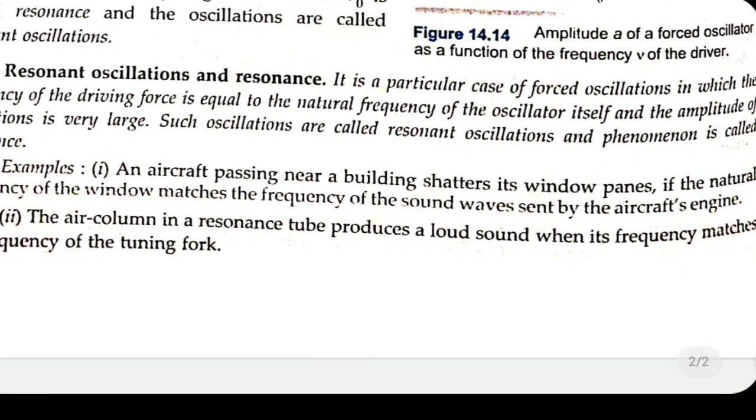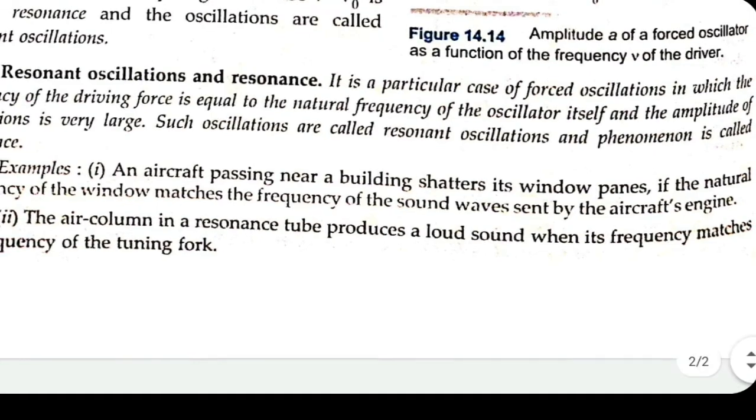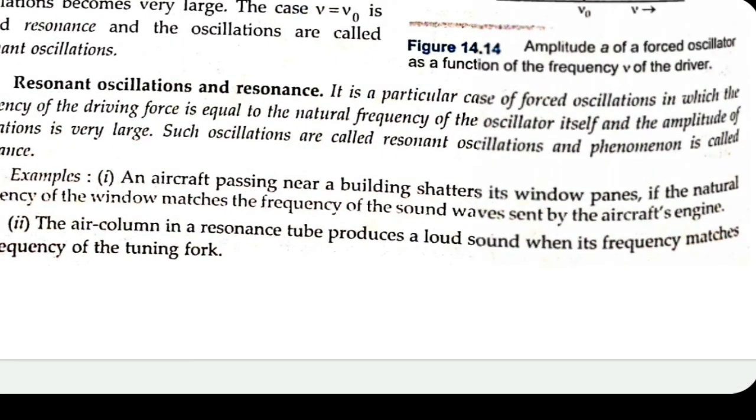Like that, we have many examples of resonance. The resonance column and the sonometer are the two experimental devices, or apparatus, which work on the principle of resonance. When we discuss it in our practical session, we will discuss it further. So keep in mind the two devices, resonance column and sonometer.